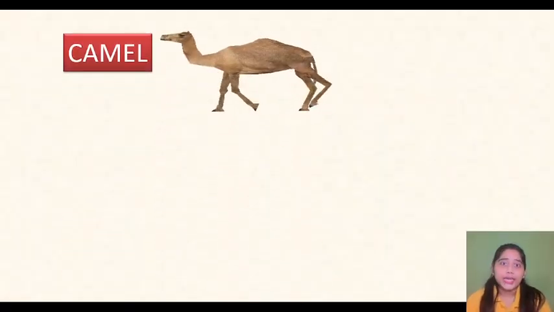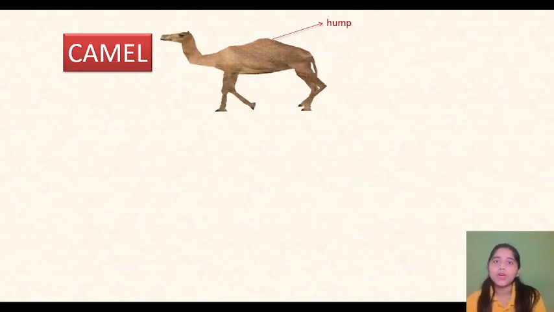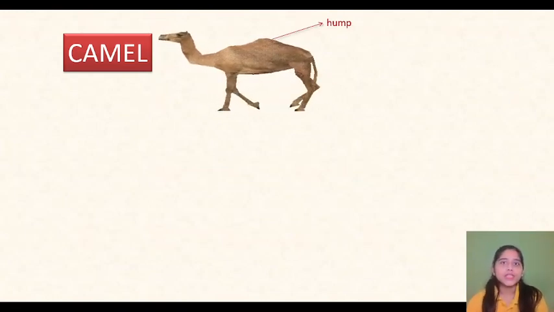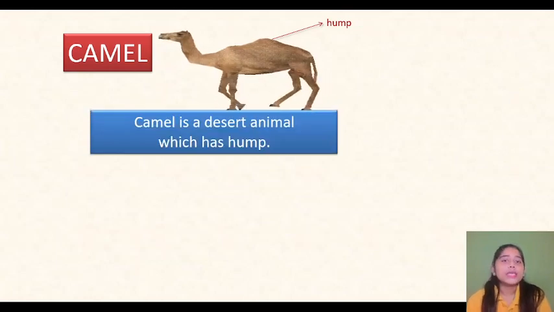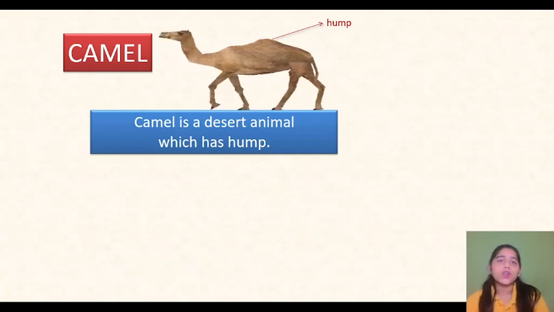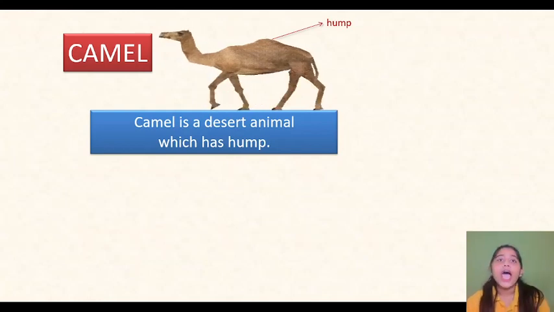This is your camel and this is your hump. Hump means the swollen up part in the back of the camel, right? Camel is a desert animal. We can find it in the desert areas where there is lots of sand and a scanty supply of water, and there the thorny plants grow.